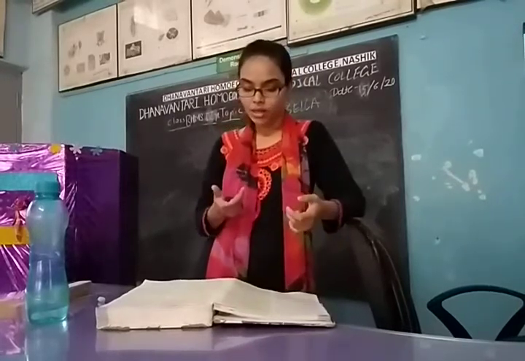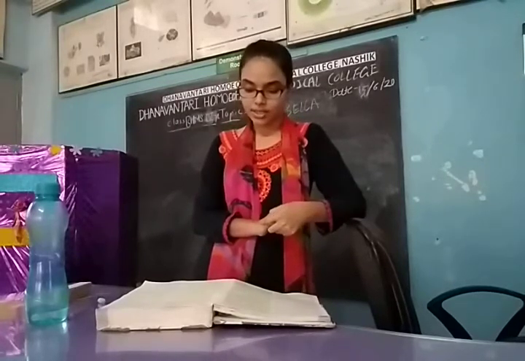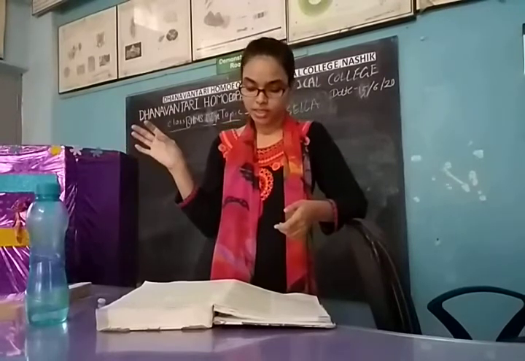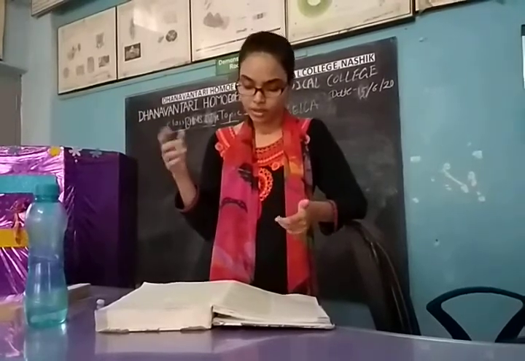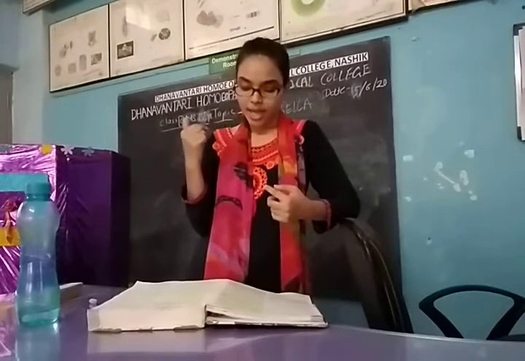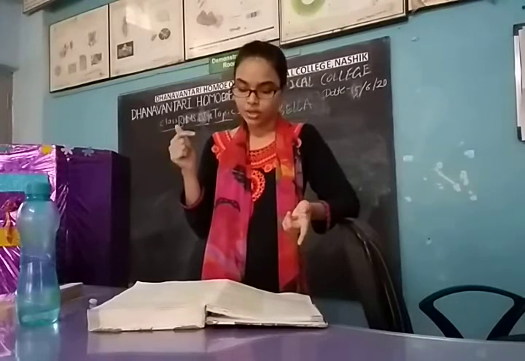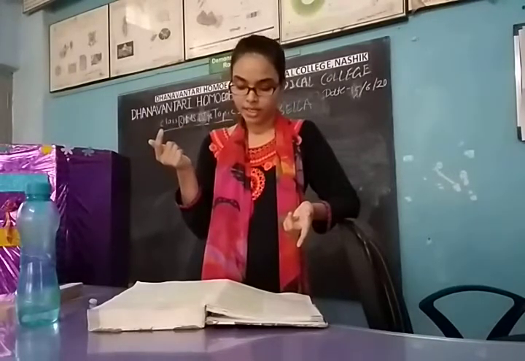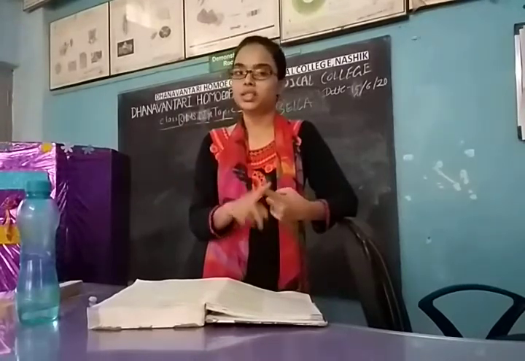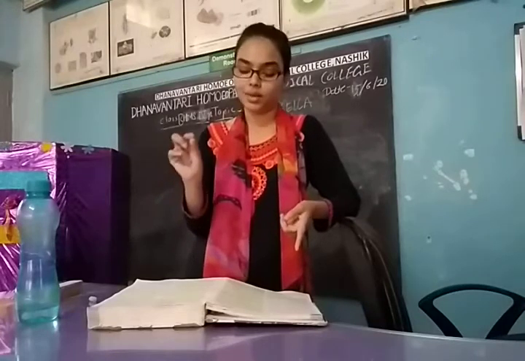Now how can we diagnose rubella? Virus isolation and serology. A throat swab is taken and sent for culture, and then they find out there. Two blood samples are taken. The first sample within 5 days of onset of illness, and the second 2 weeks later. Means once the person is infected, in those 5 days the first sample is taken, and after that 2 weeks later the second sample is taken. Blood sample.